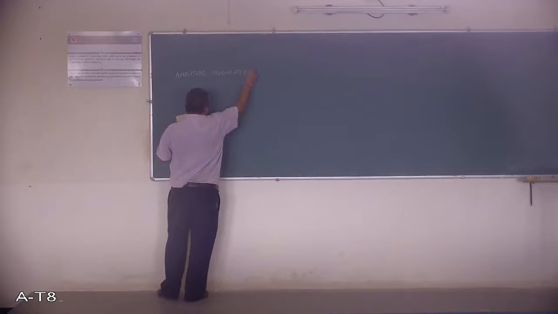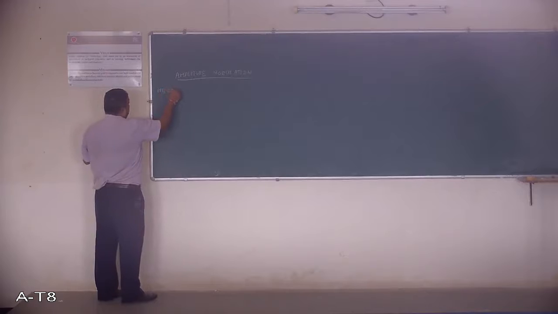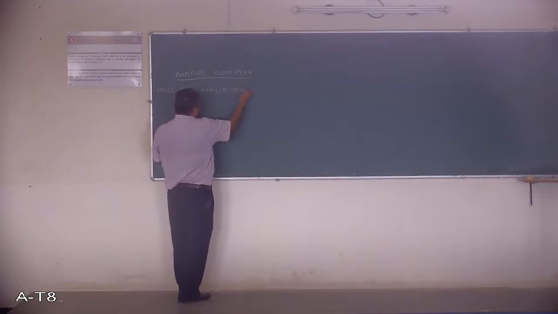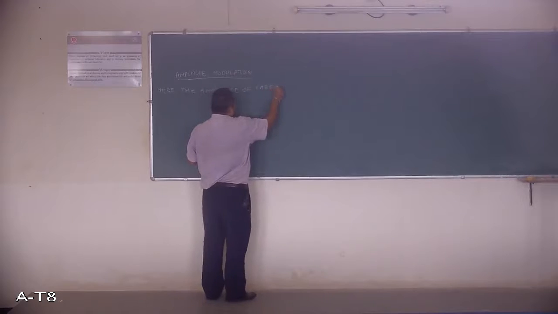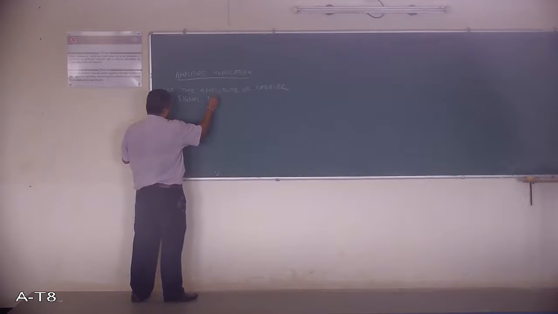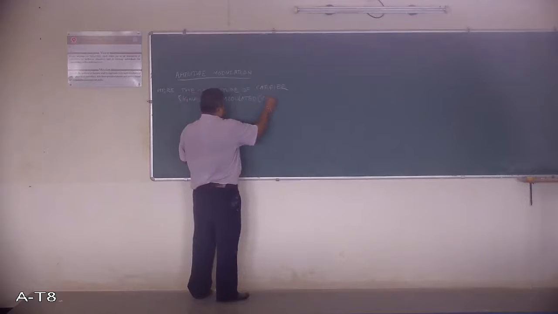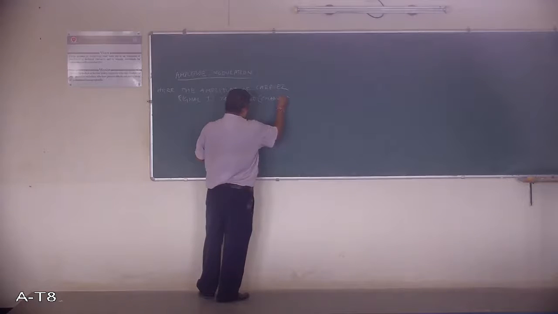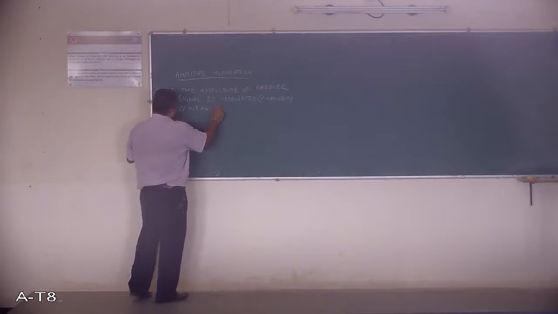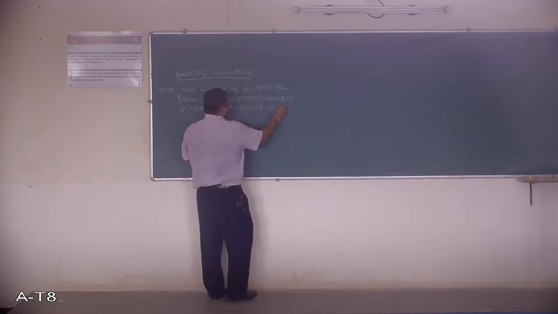So what is meant by amplitude modulation? Simple definition here: the amplitude of the carrier signal is modulated or changed by means of the amplitude of the baseband signal.